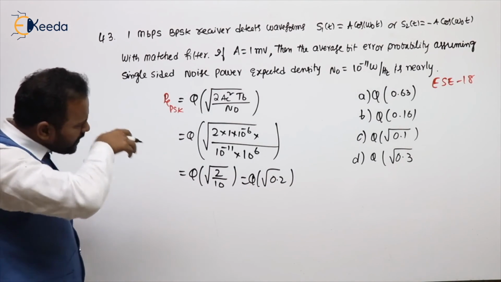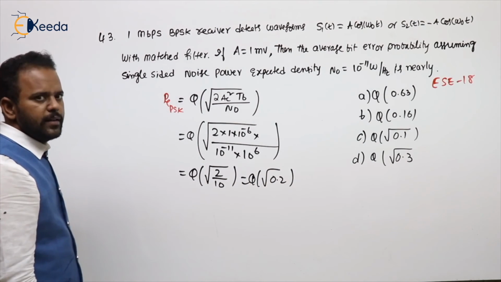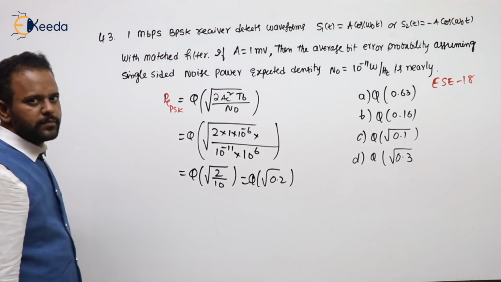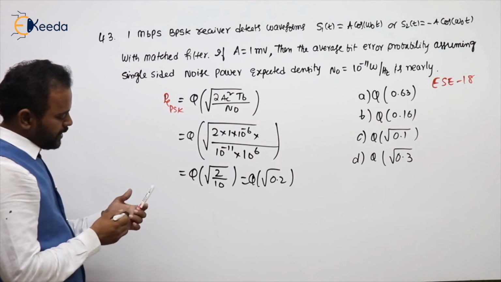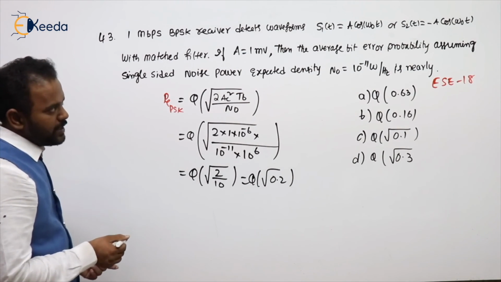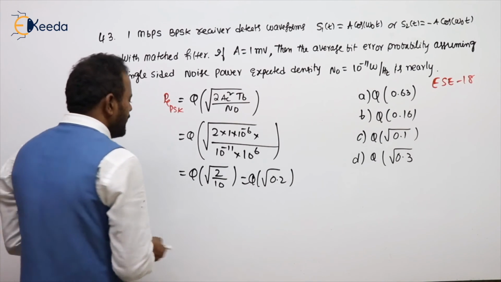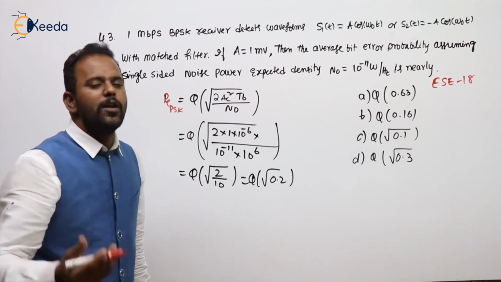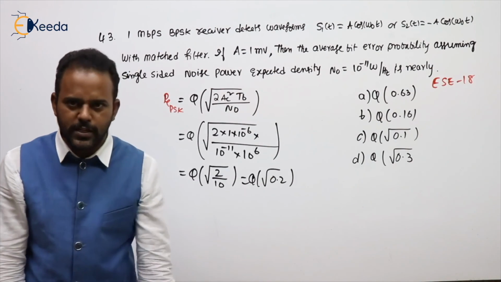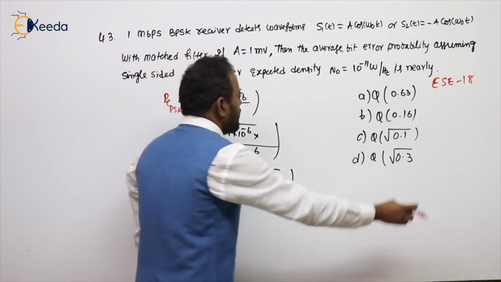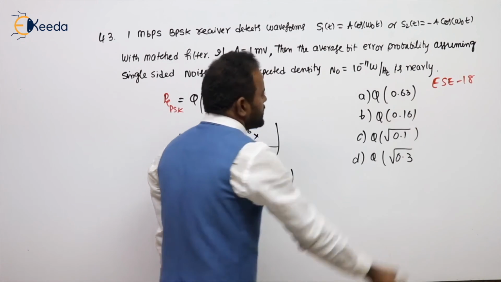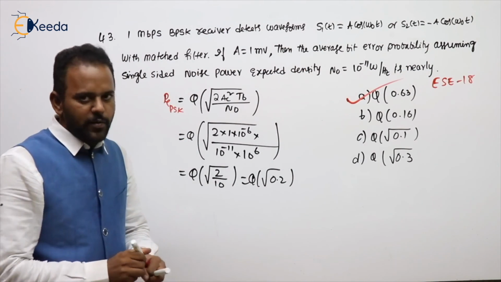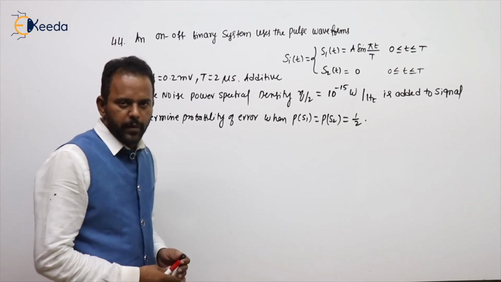Root 0.2 value is definitely greater than 0.2. Always, for roots, a value less than one will give you more. If you see the options, there are two options: one is 0.16, one is 0.63. Obviously greater means option A, because a calculator is not allowed. See the next problem.